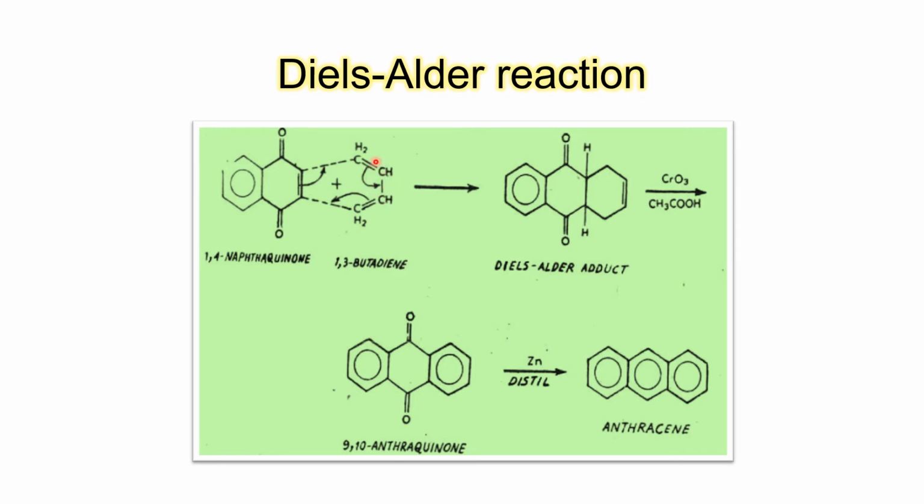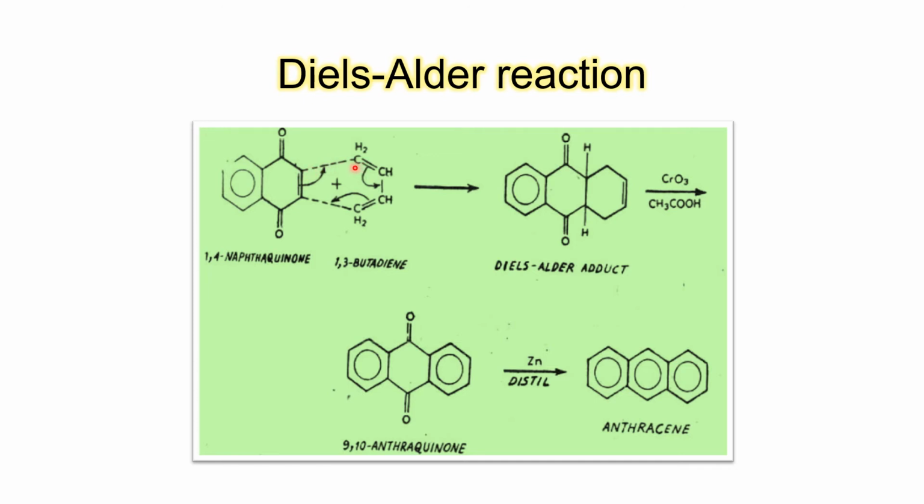Diels-Alder is a very common organic reaction. A dienophile reacts with a diene, and together they form a cyclic compound, and this double bond of the diene gets shifted to the opposite position, which was earlier a single bond. So here you can see this double bond's pi electrons can be utilized to form a bond between a ring and this terminal carbon. So there is formation of a bond.